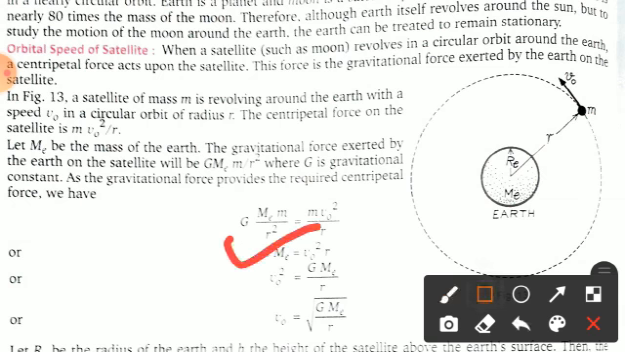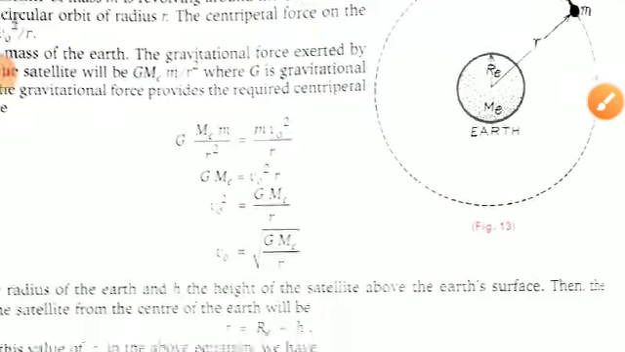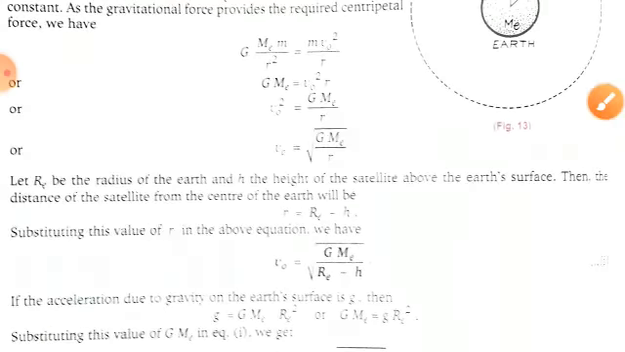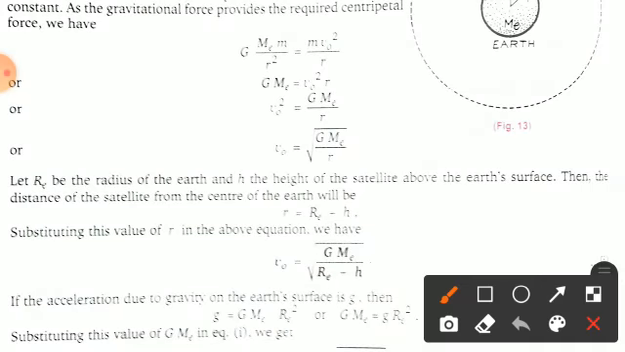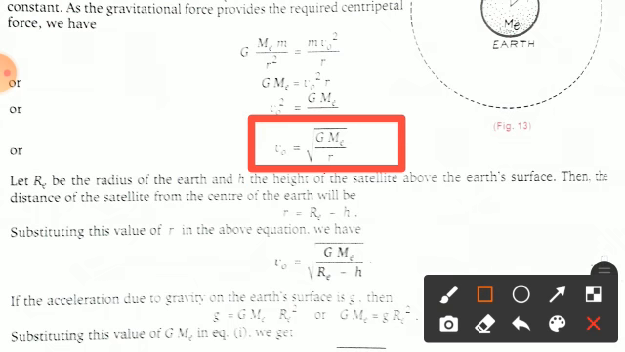Fine. So if you find out the value, you can see that v0 square equals GMe by r. This is the orbital velocity, or you can also write it like this: v0 equals root under root GMe by r. This is the orbital velocity.